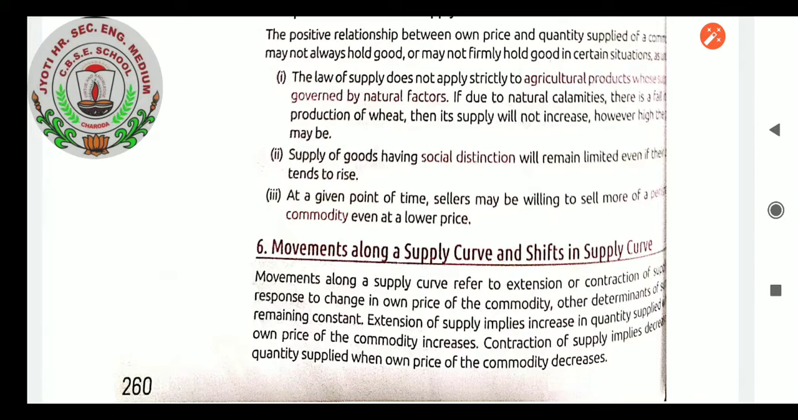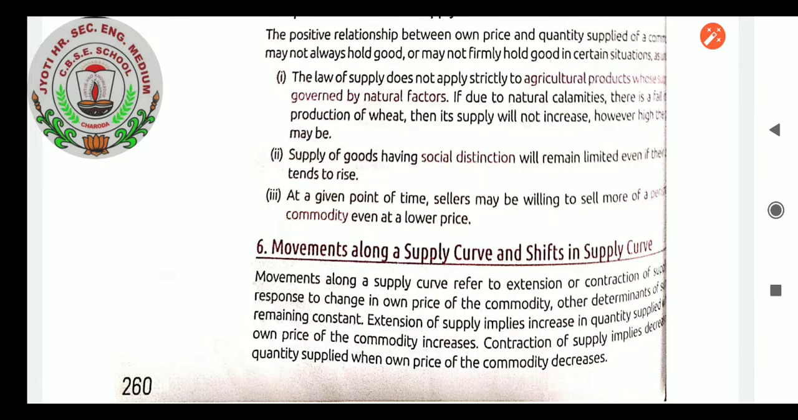At a given point of time, sellers may be willing to sell more of a particular commodity even at lower prices. So those are the things, students, which are breakable exceptions to the law of supply. In that comes supply of goods having social distinction. If people prefer to have coffee, the own price of coffee will not affect their taste and preference. They will give preference to coffee in any season. So that is the sense which makes the exception to the law of supply breakable.